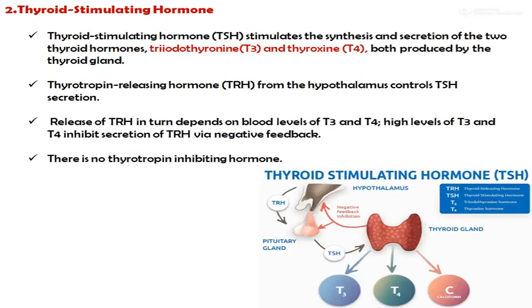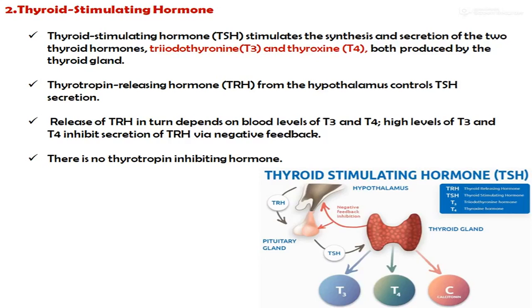Second one is the thyroid stimulating hormone. The thyroid stimulating hormone, or the TSH, stimulates the synthesis and secretion of the two thyroid hormones, triiodothyronine, which means the T3, and the thyroxine, which is the T4, both produced by the thyroid gland.